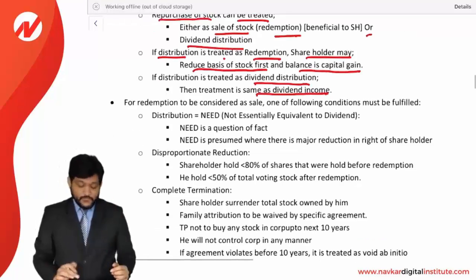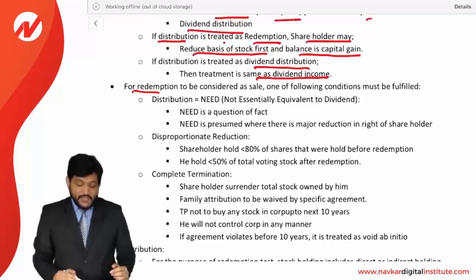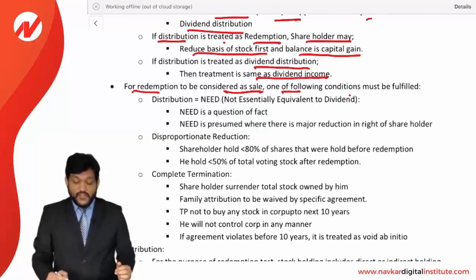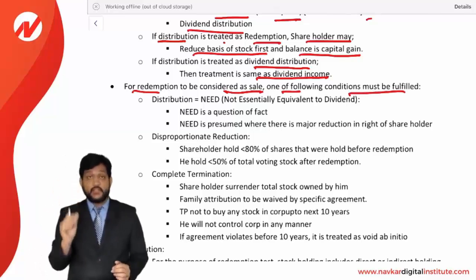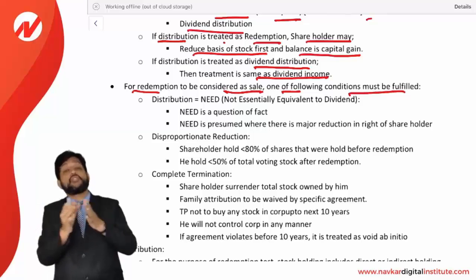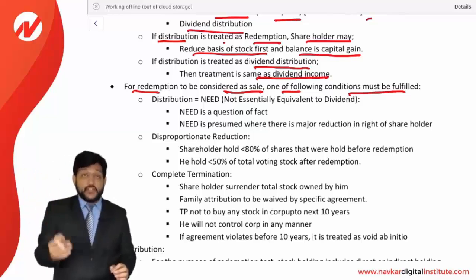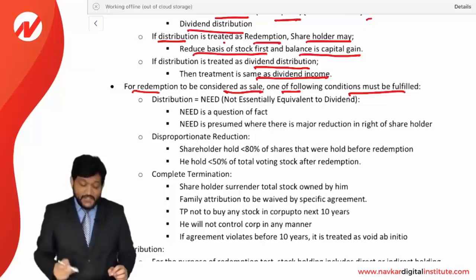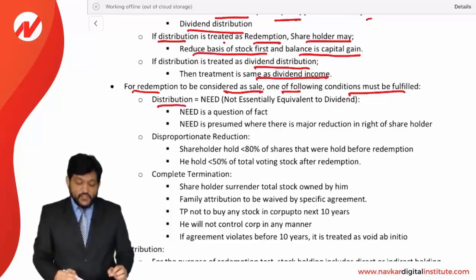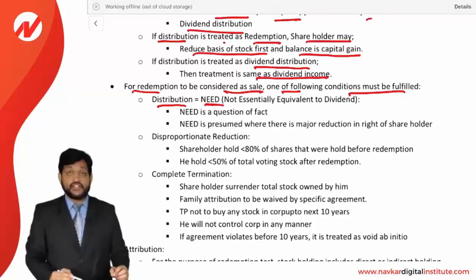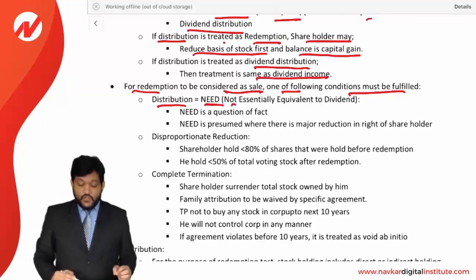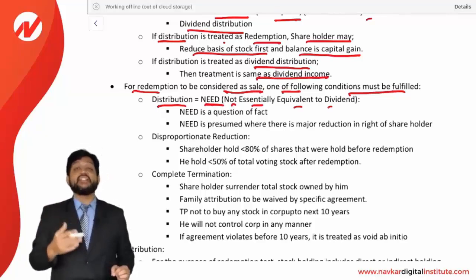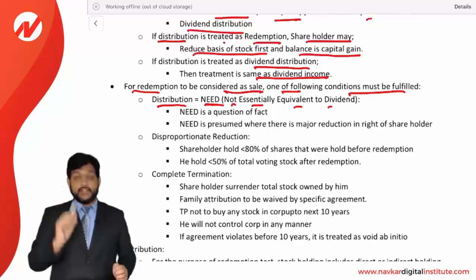So let's see. For a redemption to be considered as a sale, that is treated as a redemption, purchase of stock, one of the following conditions must be fulfilled. Distribution of property from a corporation to the shareholder may be treated as a redemption, that is a sale of stock, if any one of the following conditions is fulfilled. There are three conditions given. First, distribution is equal to NEED. Now what is a NEED? NEED full form is not essentially equivalent to dividend. If distribution is not essentially equivalent to dividend, then it will be considered as a sale.